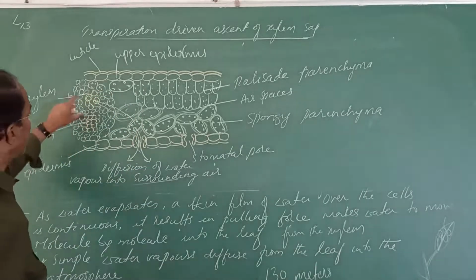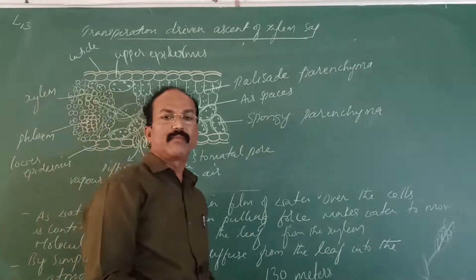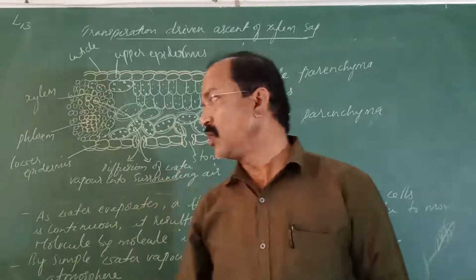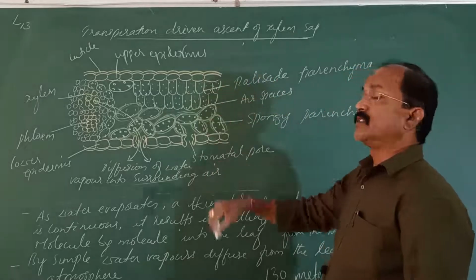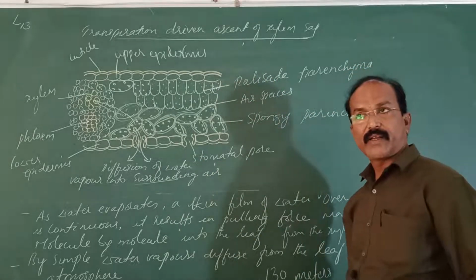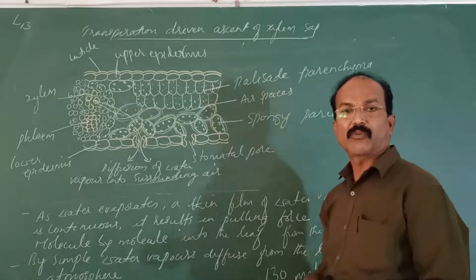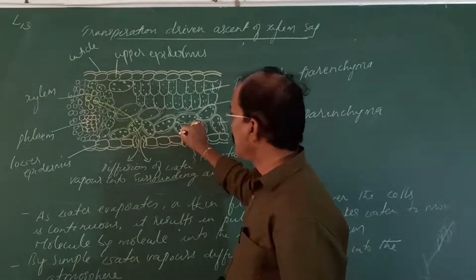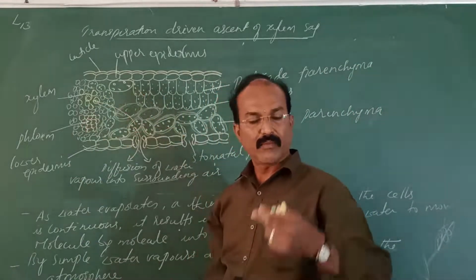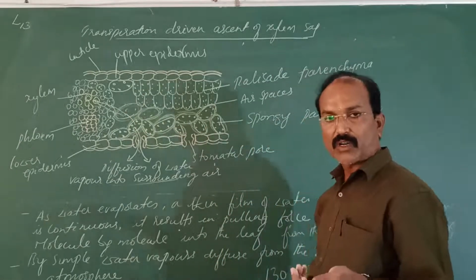From the xylem, it reaches the stem, from the stem to the root. So this is how the water is transported and transpired, due to the pulling force that is created here, and finally reaches the xylem. All along the length, the water continuously moves.